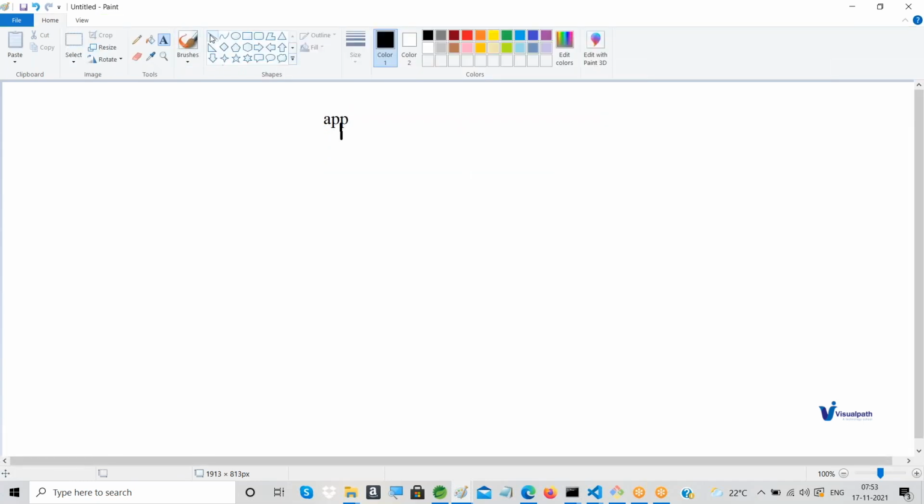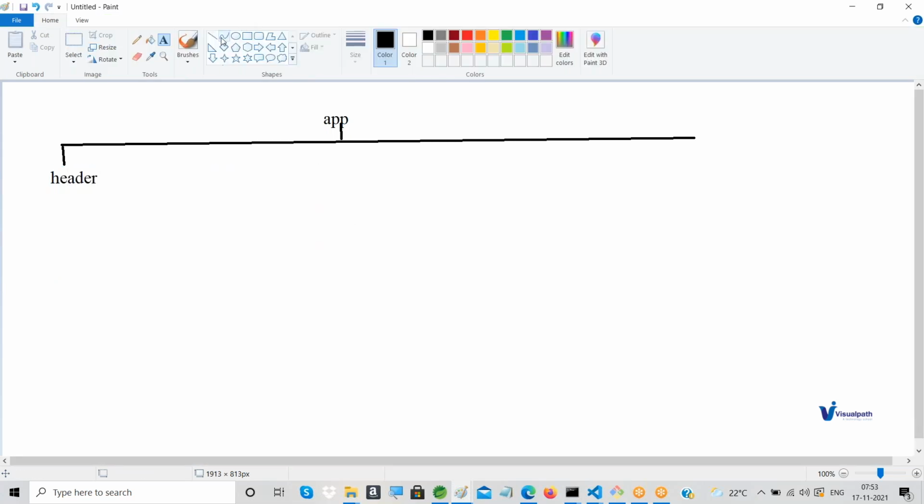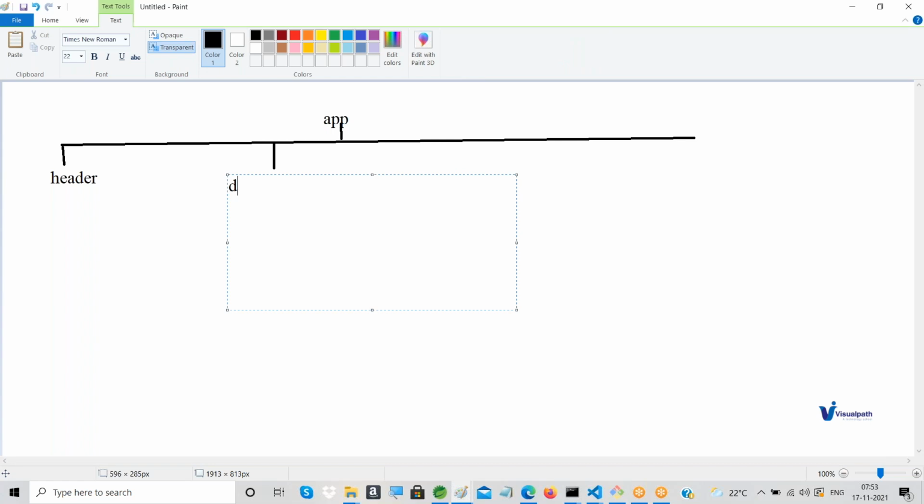Within that, in your Angular application, it need not be the same way we develop, but just for example, you can have a home component, a header component, and a display component for displaying data.